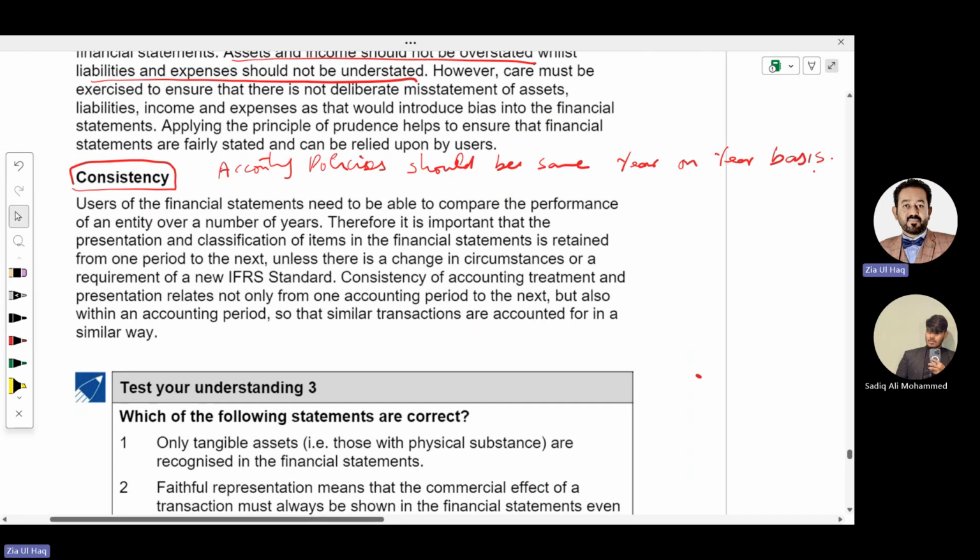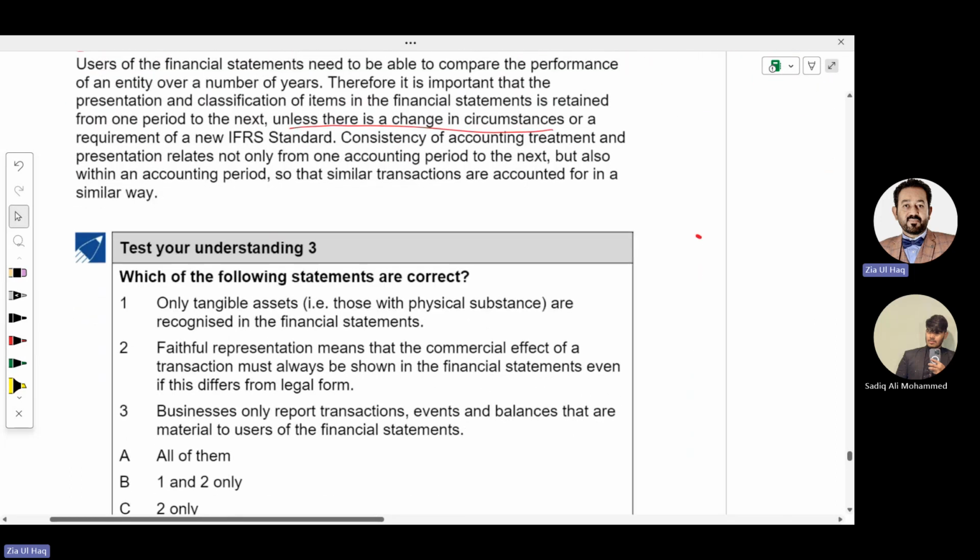Your rules for preparation of financial statements should be the same, though the circumstances change. If you're going to change, you need to disclose it in the financial statements. But try to keep your policies the same year on year. Like the depreciation rate: if in the previous year it was 10%, the same should be 10% in the current year.